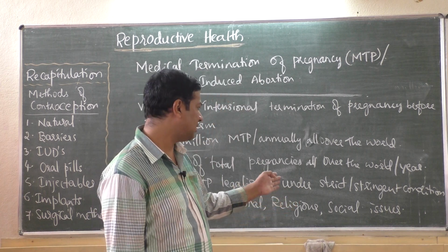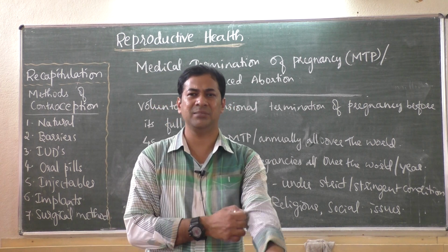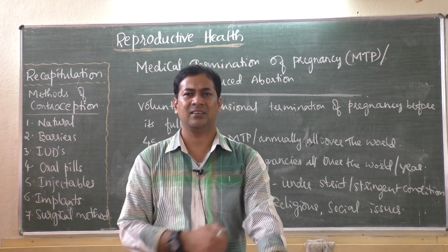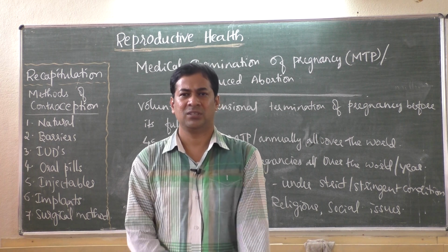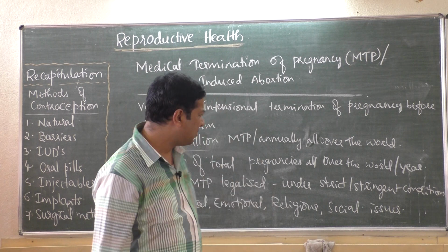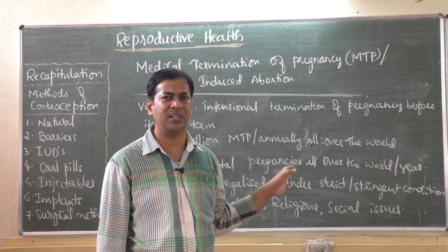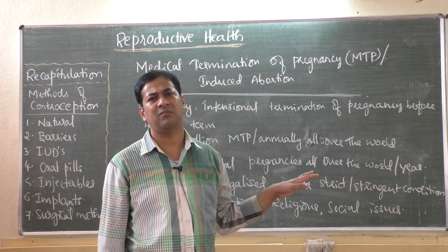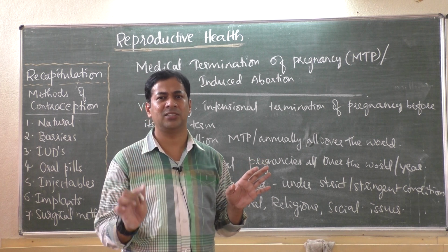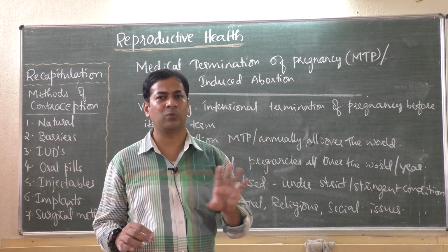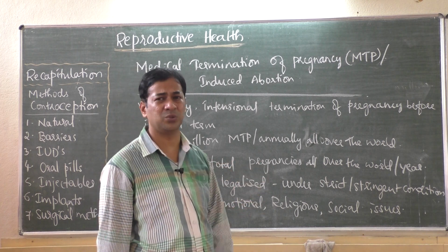Then social issues were there, that is, what people in society will think, that she became pregnant and suddenly it was aborted, that she has some problems. And if this MTP is allowed in society, whether it becomes a trend, like everybody will go and get their children aborted because they don't want that pregnancy. This trend should not develop. That is what we are talking about, social issues.